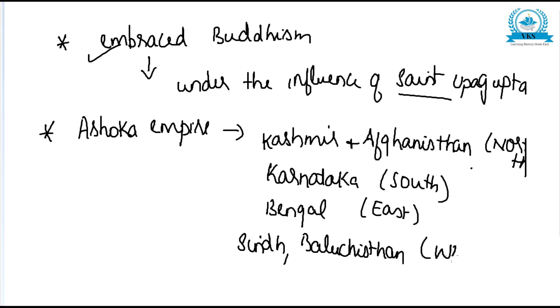So this was the extent of Ashoka's empire.